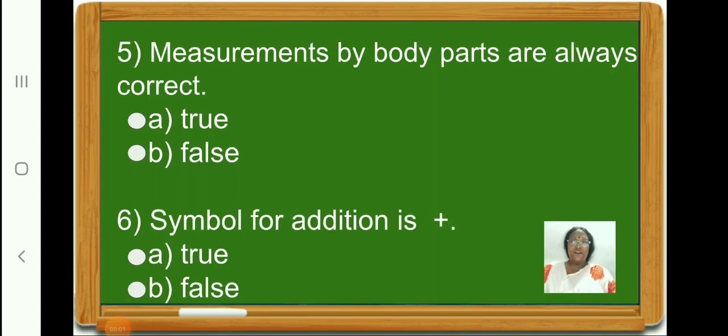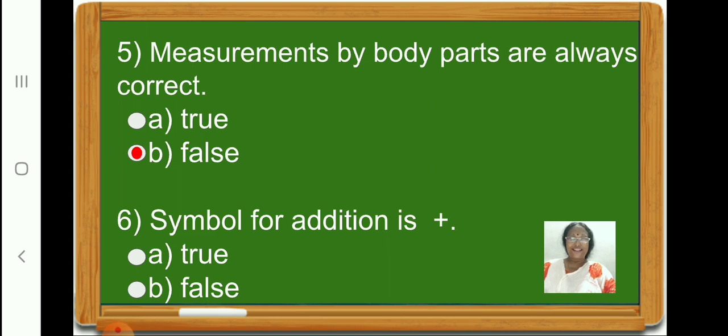Children, now let us do question number 5. Children, measurements by body parts are always correct. Is it true or false? Yes, it is false. Now, let us click on option B, which is the correct answer. Children, always remember, measurements by body parts are always rough. Okay. Now, let us go on to question number 6.